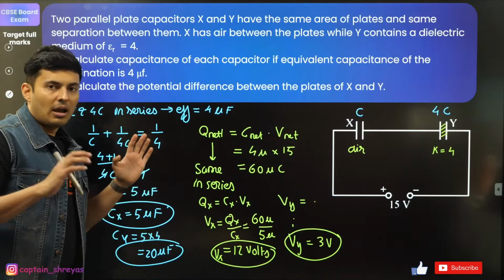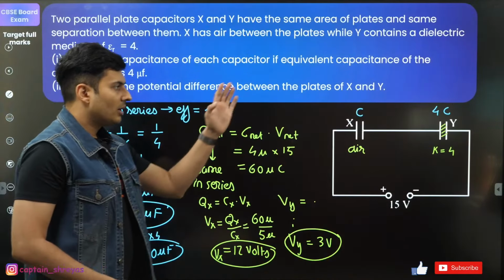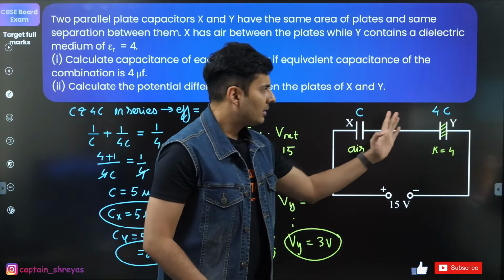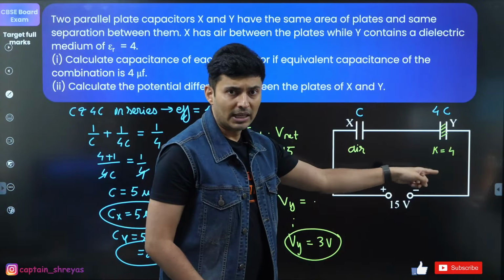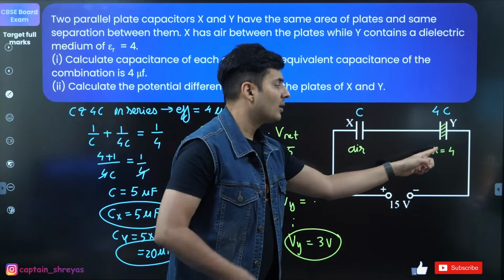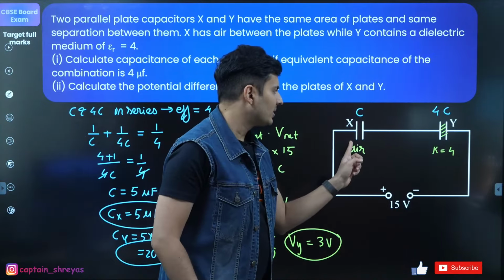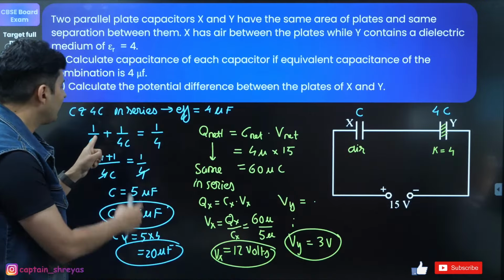So, what all concepts have you used here? This capacitor was filled with air. This was identical but with some material. So, if this was C, this was K times C. So, C and 4C. They were in series.